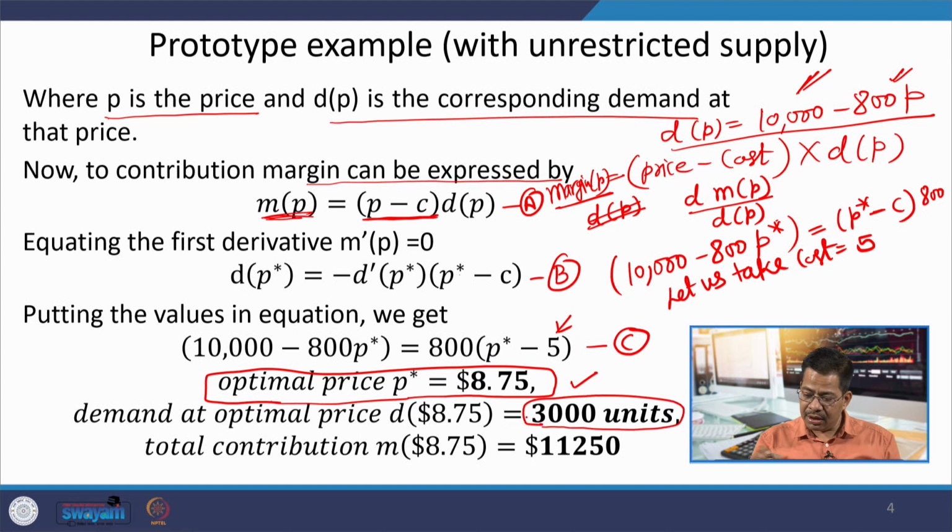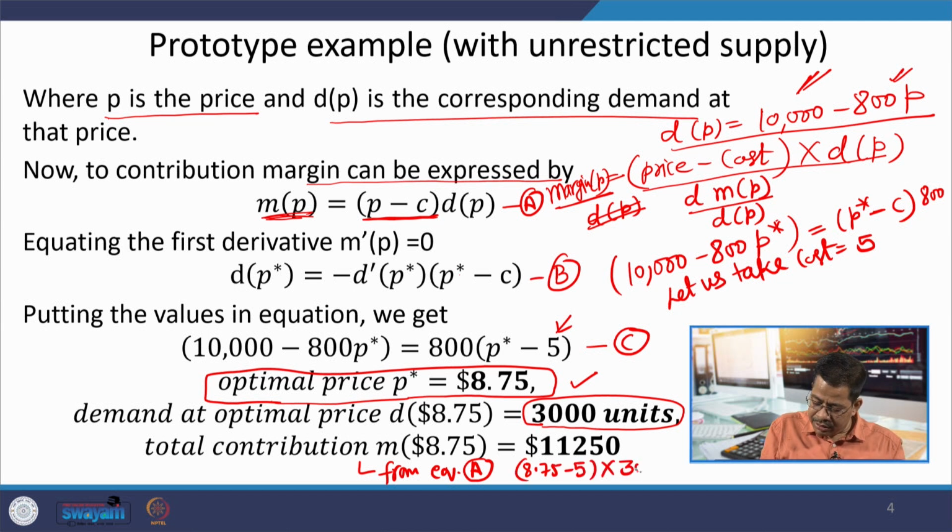And then correspondingly my margin, which I can calculate from equation A, that is P minus C, that means 8.75 minus 5, into 3000, will be 11,250 dollars or rupees, whatever currency you are considering.